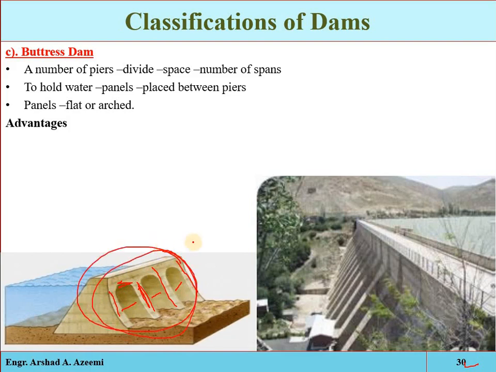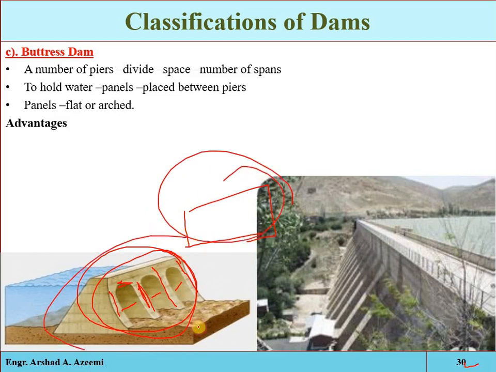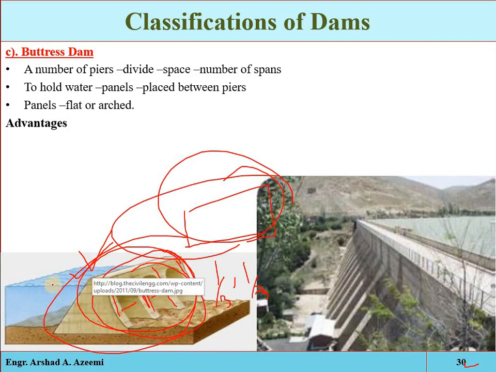For example, if we have two structures of the same dimension, one solid and the second a buttress one, it will require approximately 1/3 or half of the material required for the solid dam, but its limitation is that its weight will be less. We can say that it will not hold the forces only by its weight, so some other means of stability will be provided. But its advantage is that it can be constructed on a loose foundation because it has less weight.